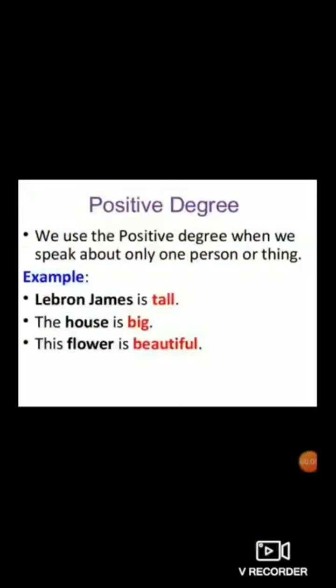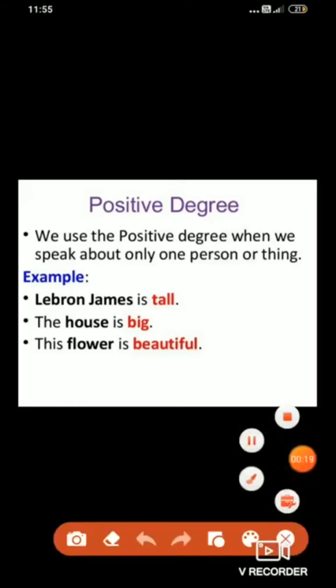So dear students, in positive degree you can see there is only one person or thing. There is no comparison made. LeBron James is tall. So what is the adjective here? Tall, because it tells something more about the noun. And what is the noun here? LeBron James, because it is the name of a person. The house is big. What is the adjective here? Big. Why is it an adjective? Because it tells something more about the noun. And what is the noun here? House.